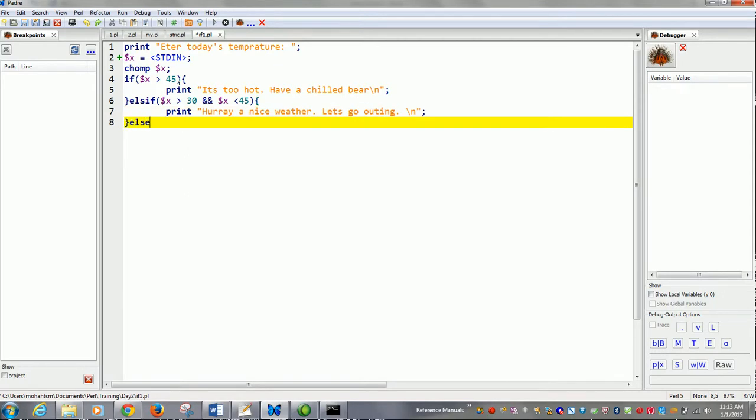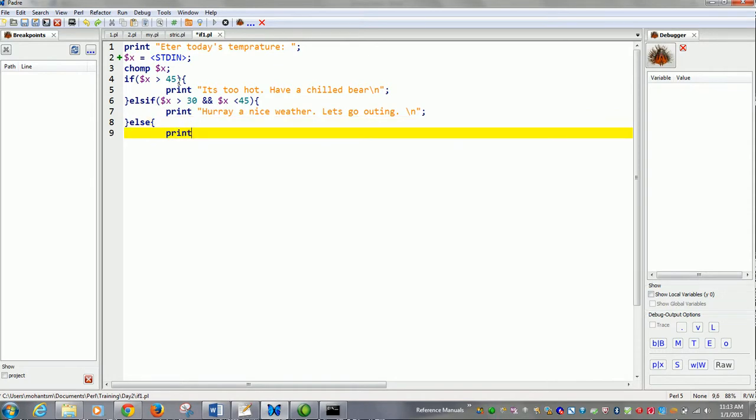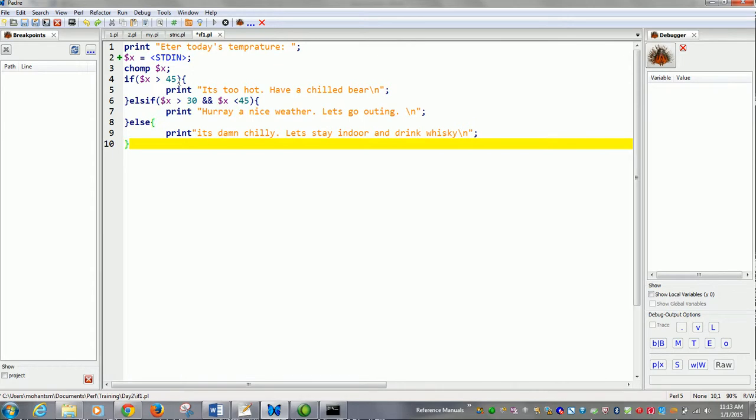Else, print it's damn chilly, let's stay indoor and drink whiskey. So a nice little program is being written here.